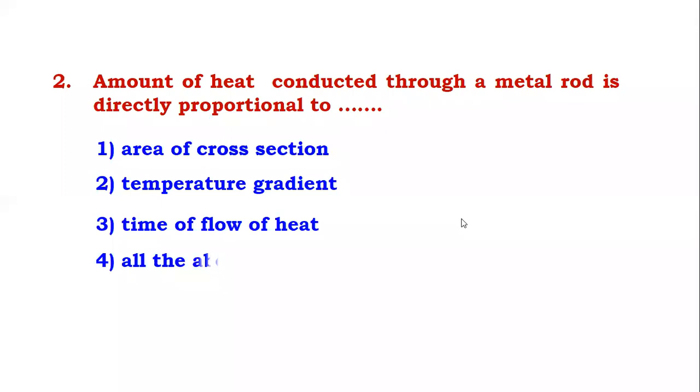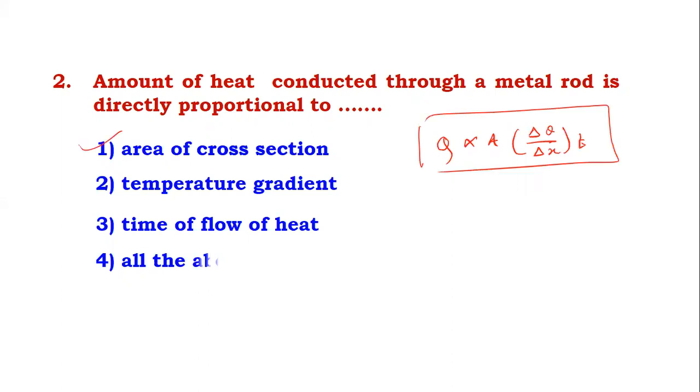Now next question. The amount of heat conducted through a metal is directly proportional to what? As we learned in the thermal conductivity article, the quantity of heat conducted is directly proportional to the cross-sectional area, to the temperature gradient, and to time. So all three are right options, and the more accurate option is all of the above.